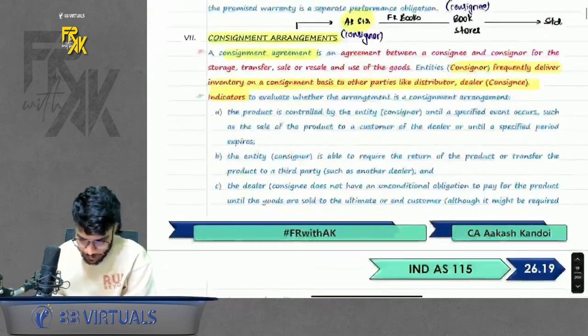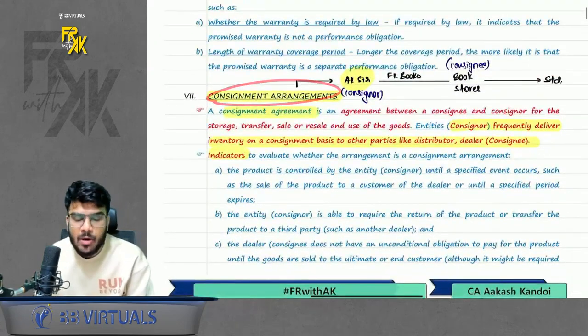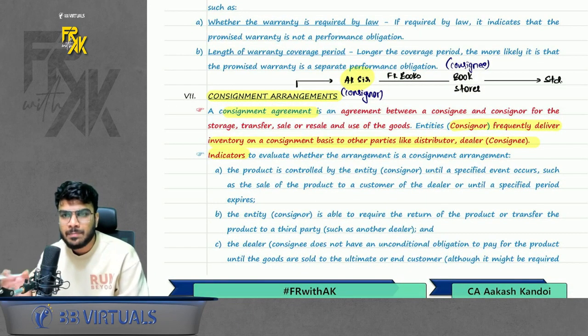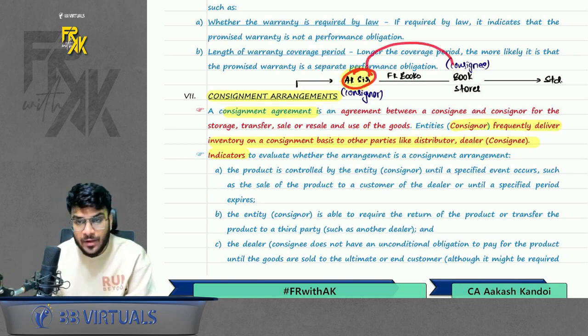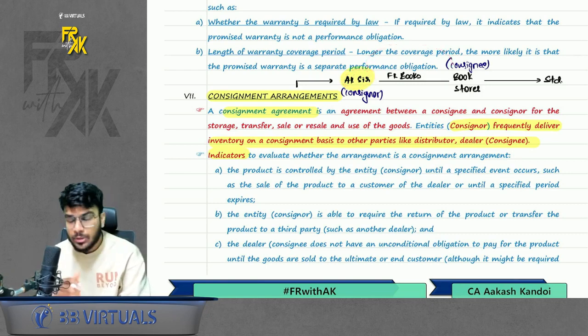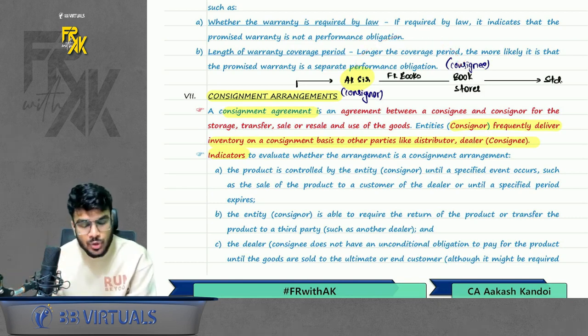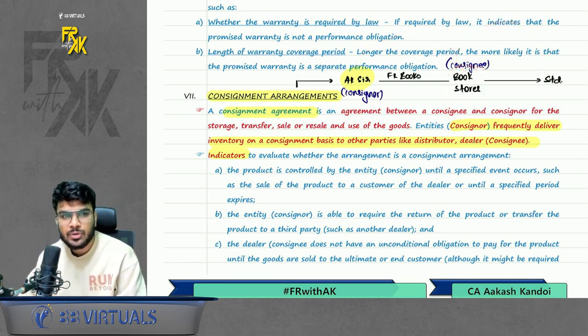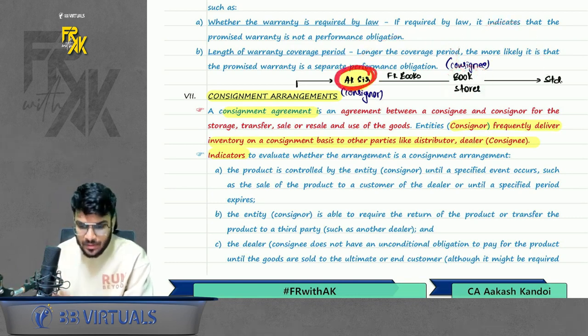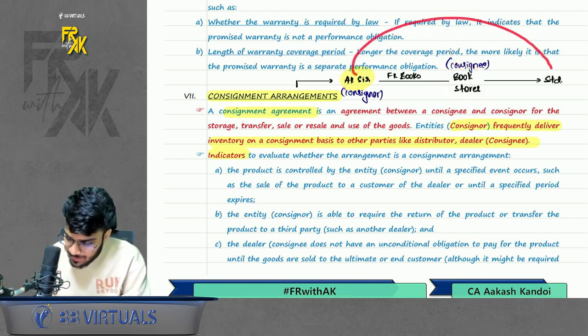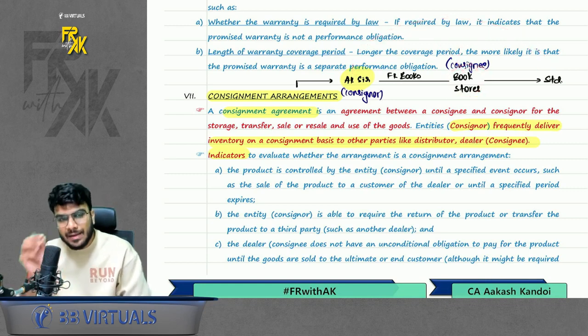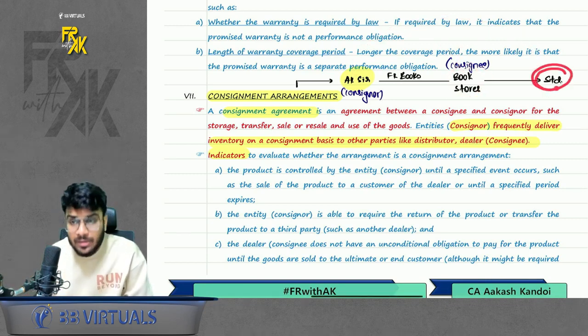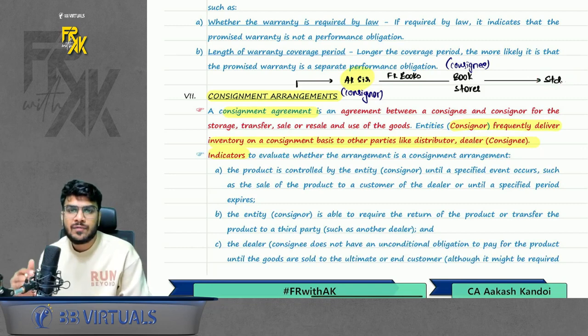Then the next point is consignment arrangements. Now, what is the meaning of consignment arrangement? I took one simple example. Let's say I sell my FR books. I don't sell to the student directly. I transfer my books to bookstores. There are offline bookstores where I transfer my books, and these bookstores sell them to students. So now the question is, when will the ultimate sale happen? When it is delivered to the bookstore, or when the bookstore sells it to the customer? The ultimate sale will happen only when the books are sold to the student. That is in case of consignment arrangement.